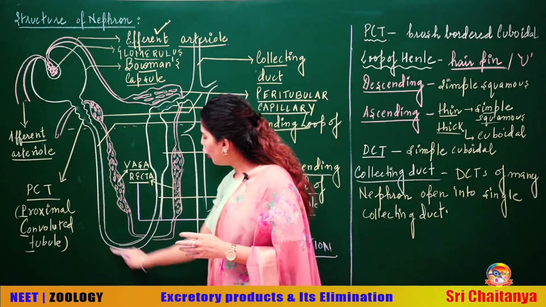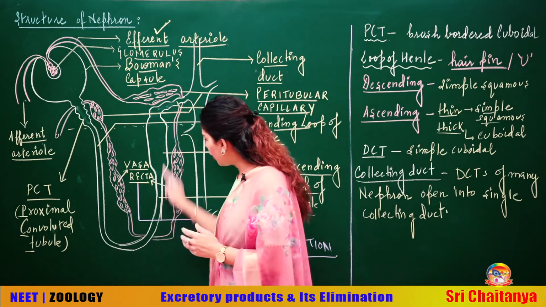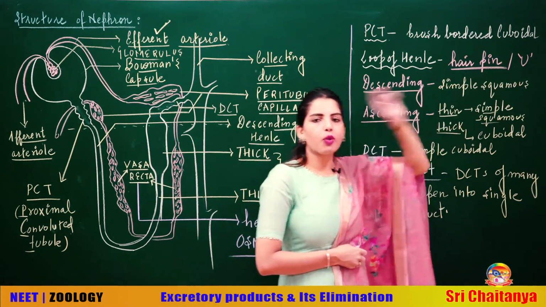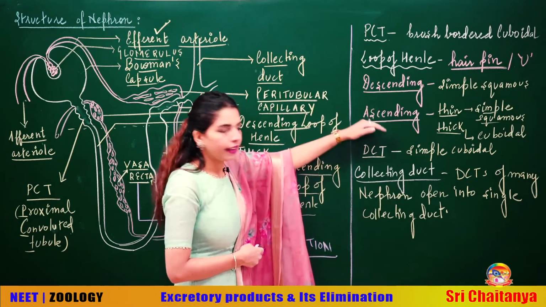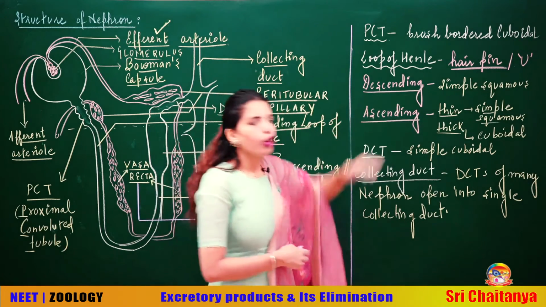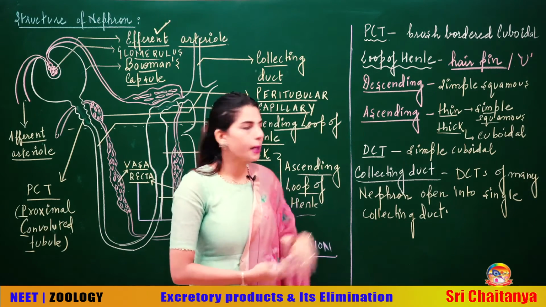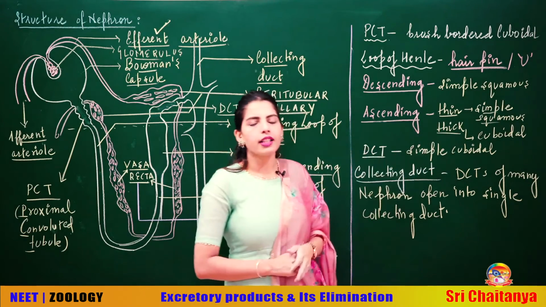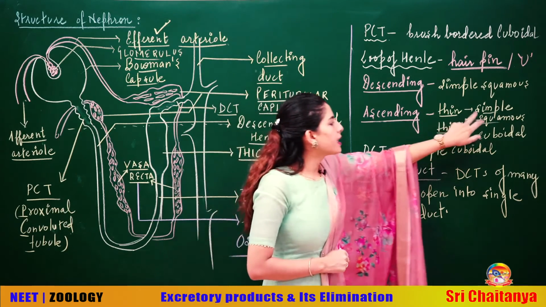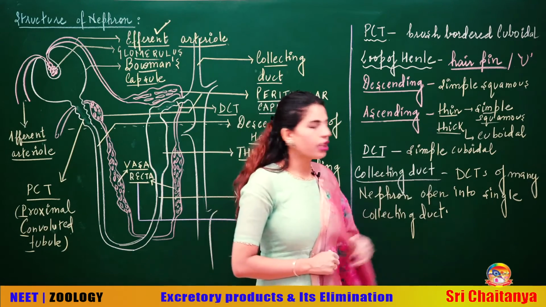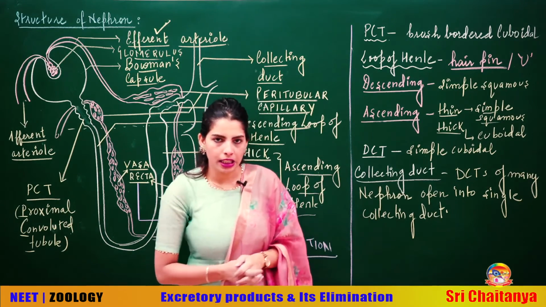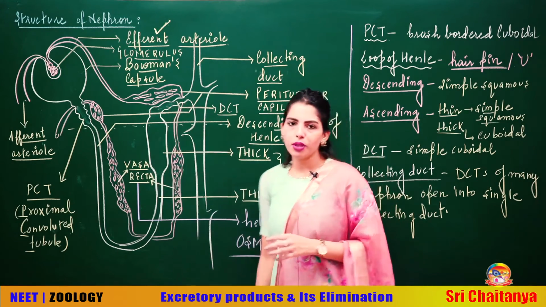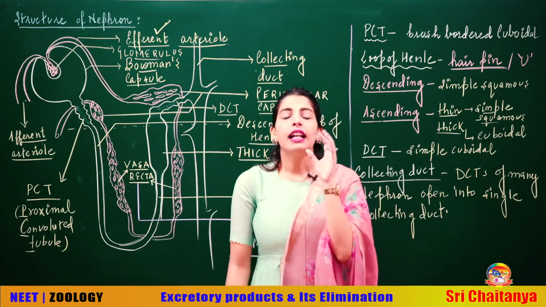Talking about the loop of Henle, do you see the shape of the loop of Henle? The shape is hairpin or U shape, which has two parts, the descending and the ascending. The descending loop of Henle is lined by simple squamous epithelium, and the ascending part has two regions, the thin part and the thick part. The thin portion is lined by simple squamous epithelium and the thick portion is lined by simple cuboidal epithelium. Talking about the distal convoluted tubule, it has simple cuboidal epithelium.